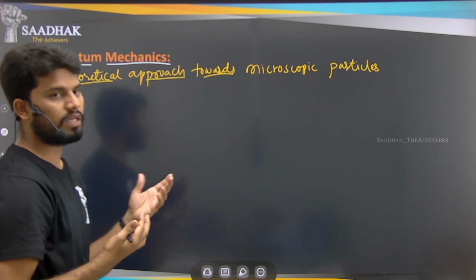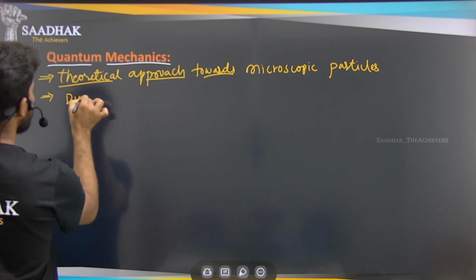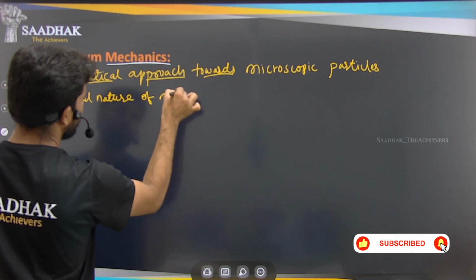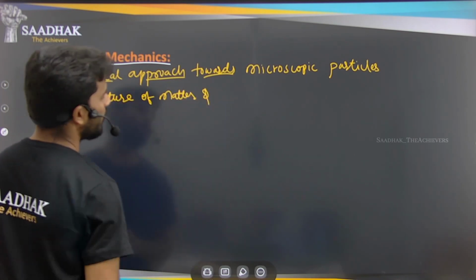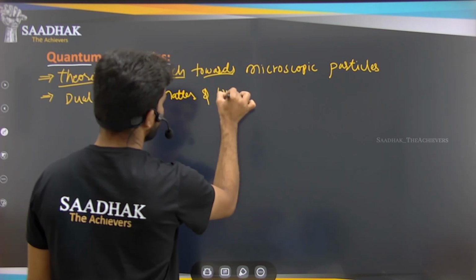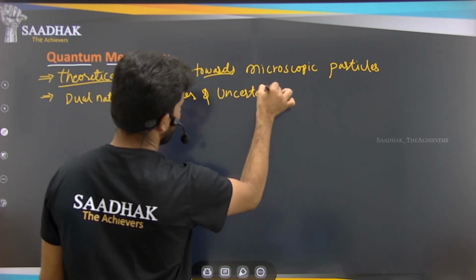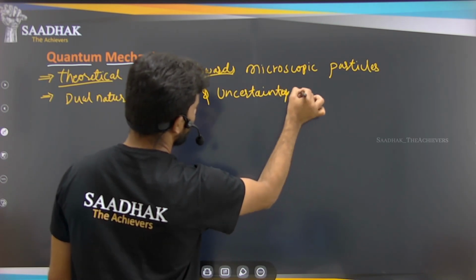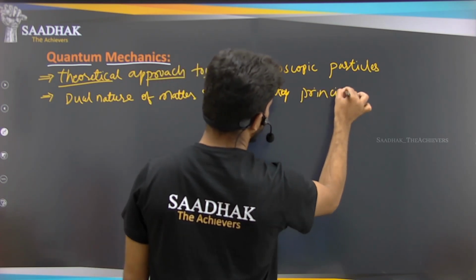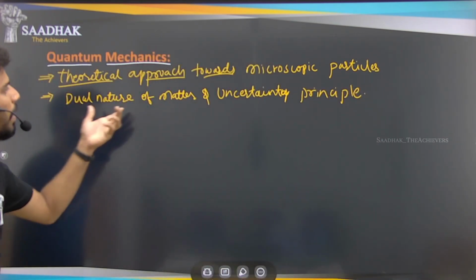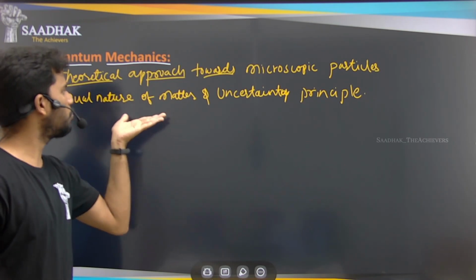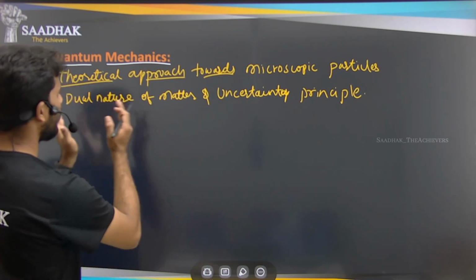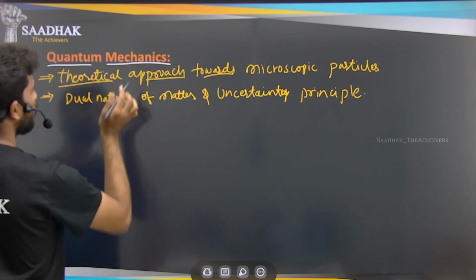Depending on this theoretical approach, we were able to explain the dual nature of matter, and the second one is the uncertainty principle. So to explain these two important observations, we approached them in a theoretical process and formed quantum mechanics.